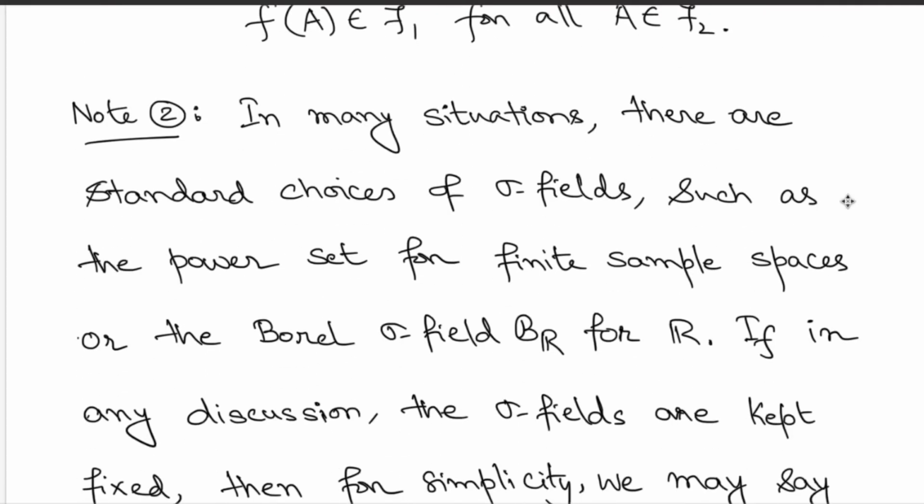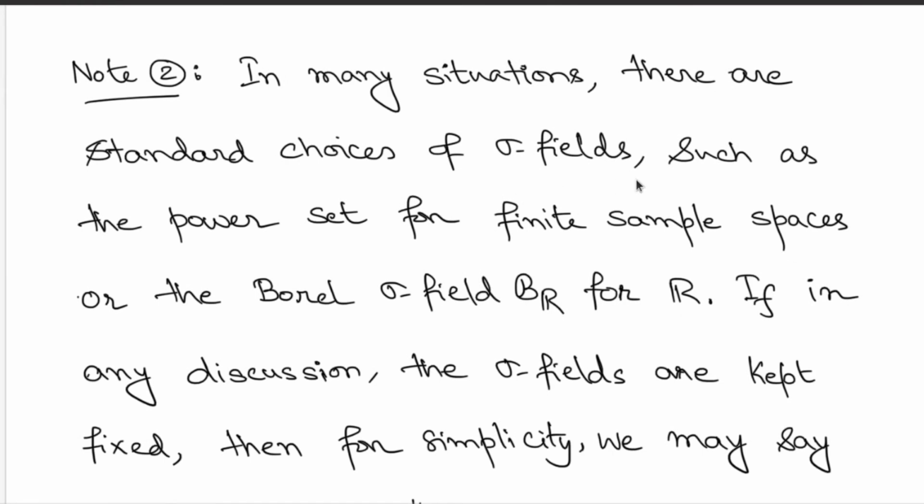Now in many situations there are standard choices of sigma fields. For example, you can start with a finite sample space, and then the power set is a natural example of a sigma field there. On the real line, we have extensively discussed the Borel sigma field. These are certain natural choices.